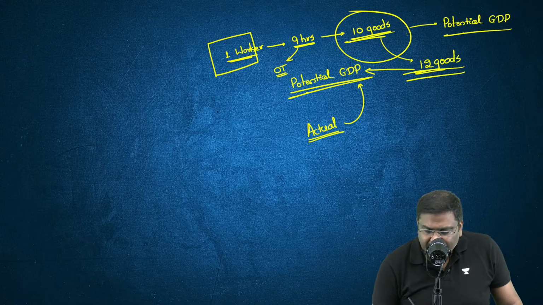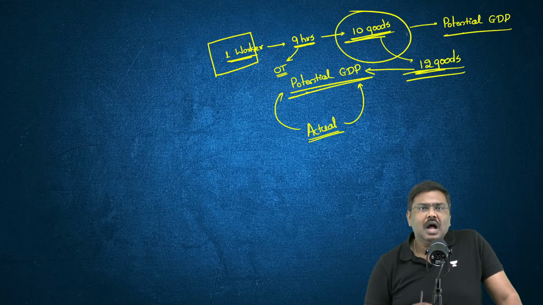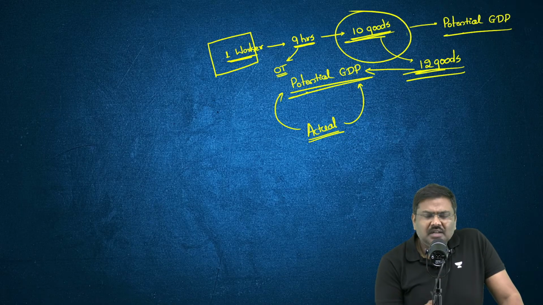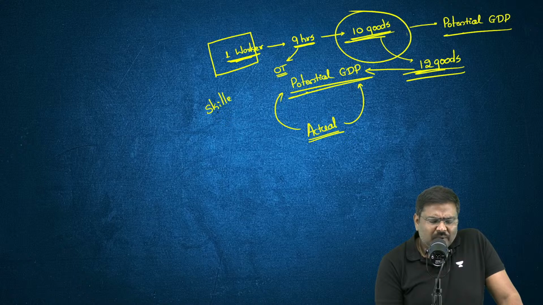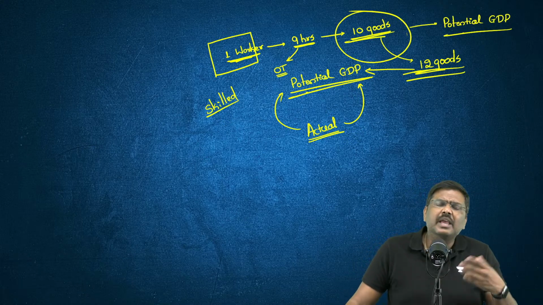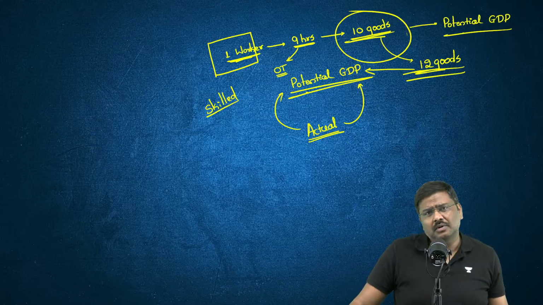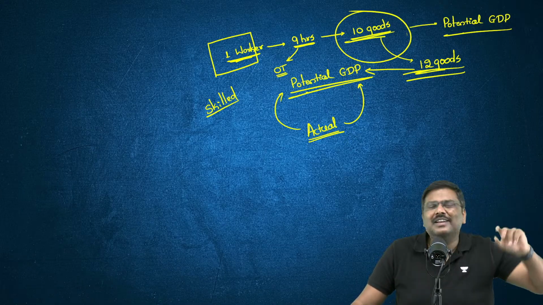And on the other side, I said the actual production can be lower than the potential GDP also. How so? What if this worker is not skilled? Think of it. This worker is not skilled enough. Out of 9 hours, the worker will keep on spending 2 hours on the mobile phone. Again, I'm assuming multiple workers are there.